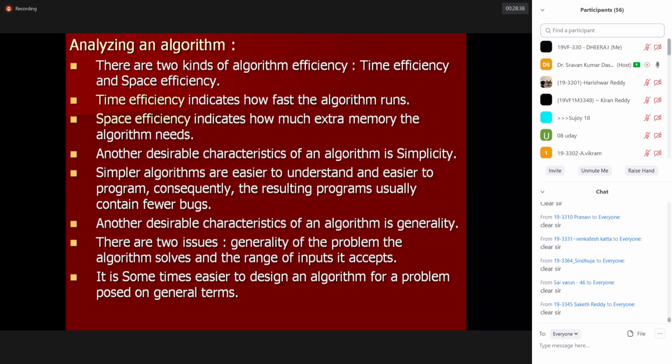So are you clear about the impact of time efficiency? Don't just write clear, please mention at least that time efficiency is clear, so that the wording is different. If somebody is observing this chat, they should understand that the replies are different and people are really listening and following. Let us not make any manipulations here.